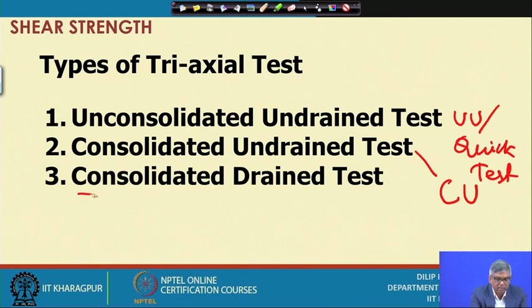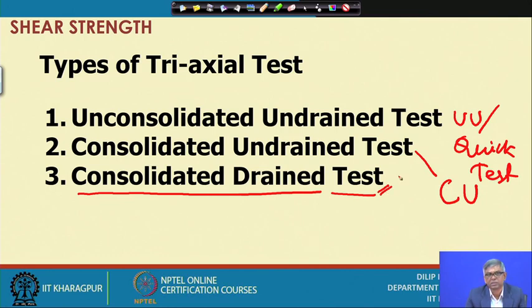So, this way, if I first consolidate the sample, and then shear the sample by applying additional axial load, slowly, to dissipate the pore pressure in every increment, this test takes a very long time, particularly for very fine soil. Consolidation takes 1 or 2 days, and then shearing the complete sample takes another 2-3 days, sometimes a week. Whereas the consolidated undrained test takes 1 day for consolidation, and then shearing, if it is an undrained condition, takes a maximum of another half an hour.